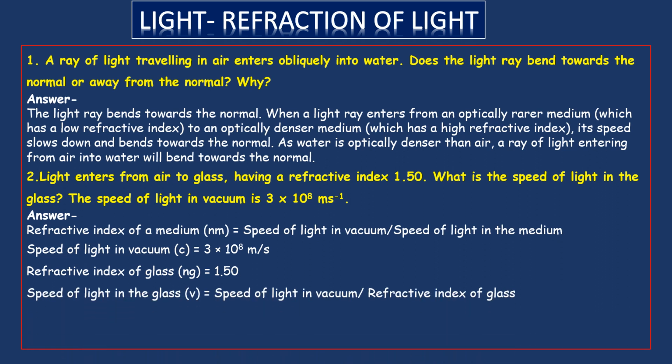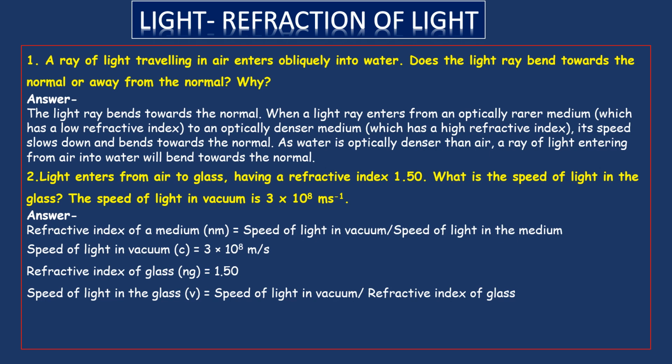Now speed of the light in the glass, v. In vacuum we denote it by c. In the glass we denote the speed by v. That is equal to speed of the light in vacuum upon refractive index.